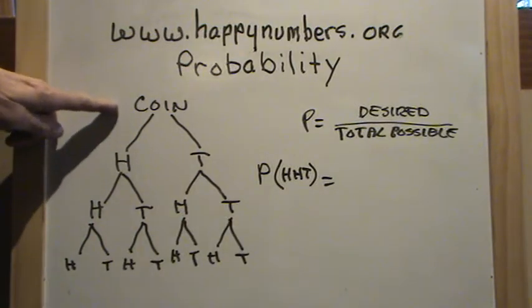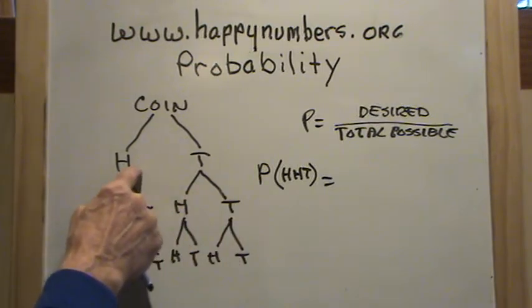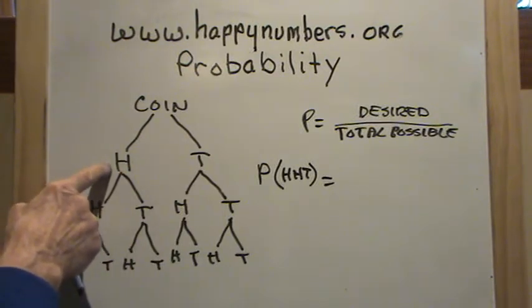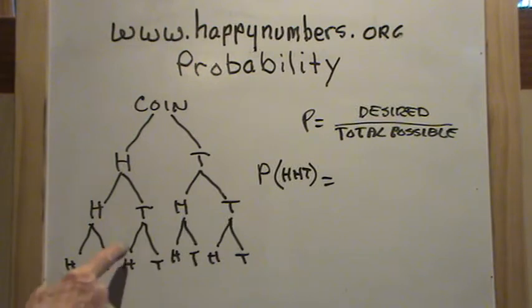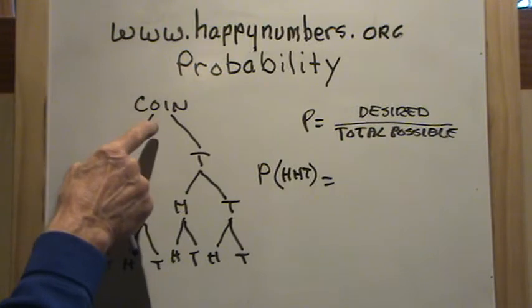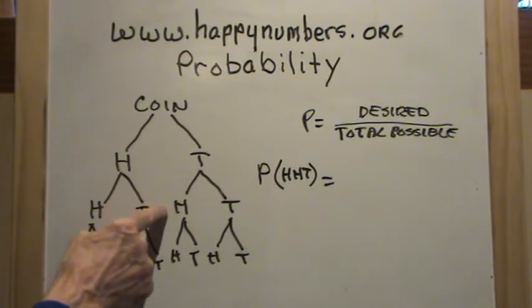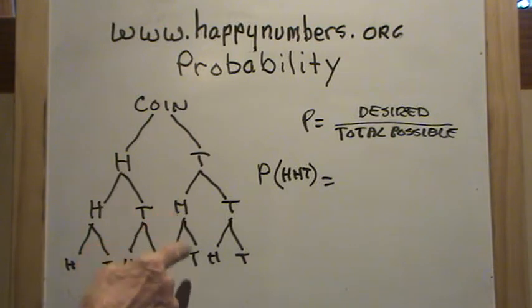Well, okay, here's a diagram of all of the possibilities. On my first toss, I could get a head or a tail. Suppose I got a head on my first toss. Well, then on my second toss, I could get a head or a tail. And on my third toss, I could get a head or a tail. Or if I toss a tail, I could get a head or a tail there. On my first toss, if I got a tail, my second toss, I could get then a head or a tail. So I'd have a tail and a head and a tail and a tail. My third toss, I could get a head or a tail, or a head or a tail.